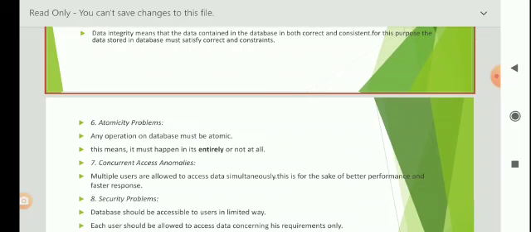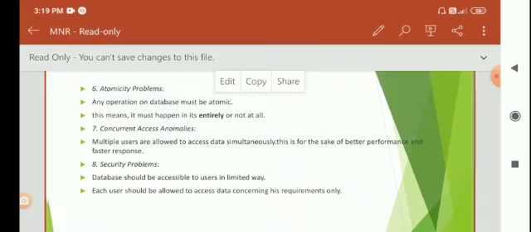For example, consider a program to transfer 50 from account A to account B. If a system failure occurs during the execution of the program, it is possible that 50 was removed from account A but not credited to account B, resulting in an inconsistent state. Clearly, it is essential to database consistency that either both the credit and debit occur or that neither occurs.